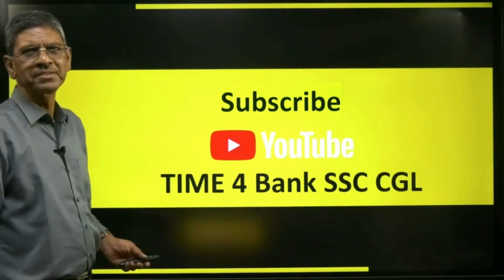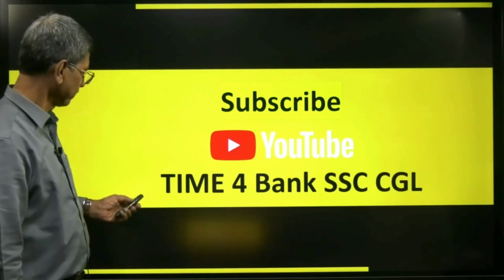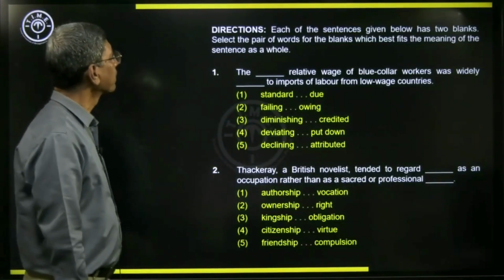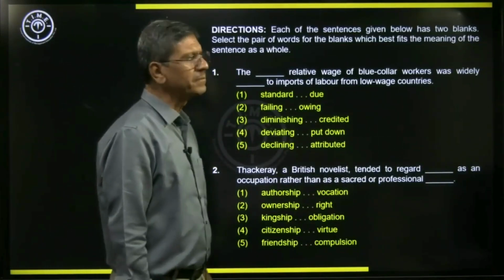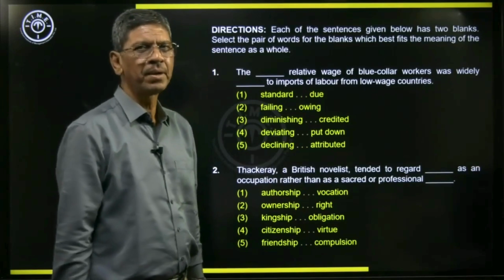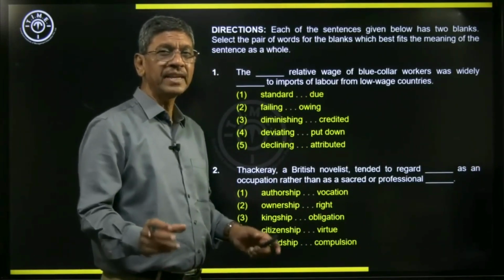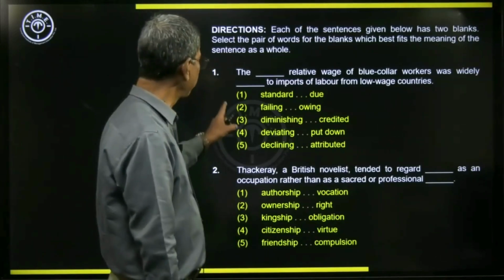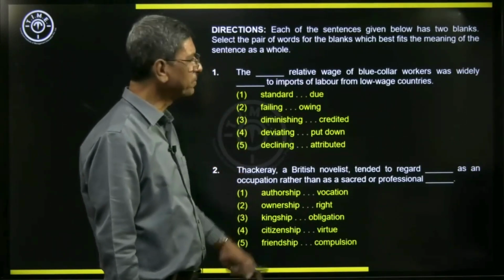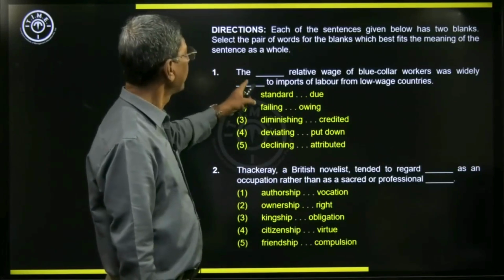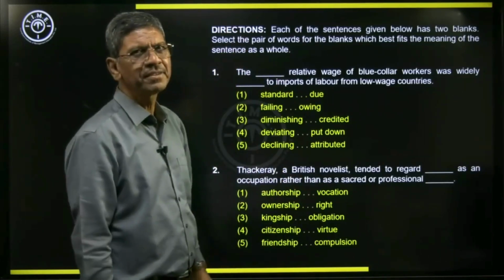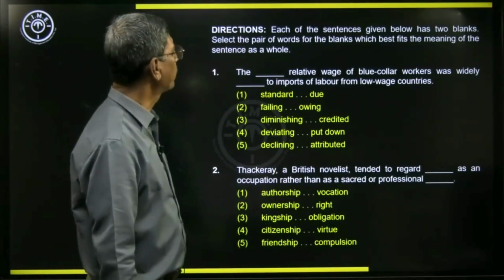Let's go to the topic straight away. So as we said, our topic is fill in the blanks. Here we have to fill in the blanks with sets of words. We have 5 sets, 5 options, and there are 2 blanks. So let us read the directions and check exactly what is required.